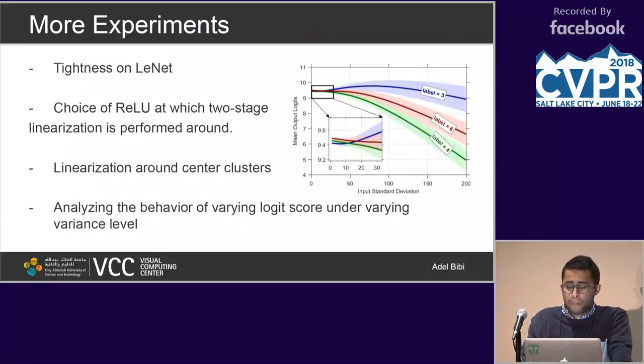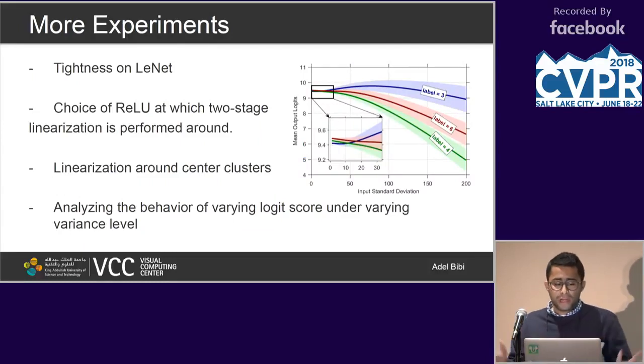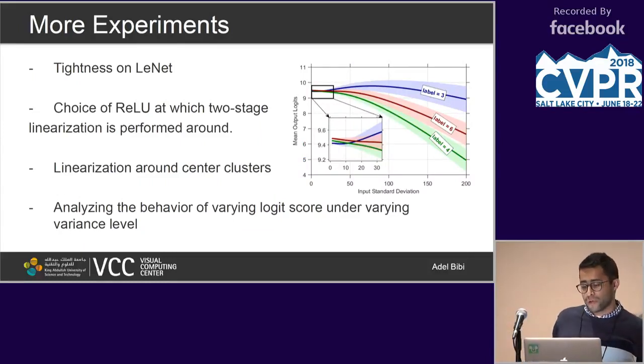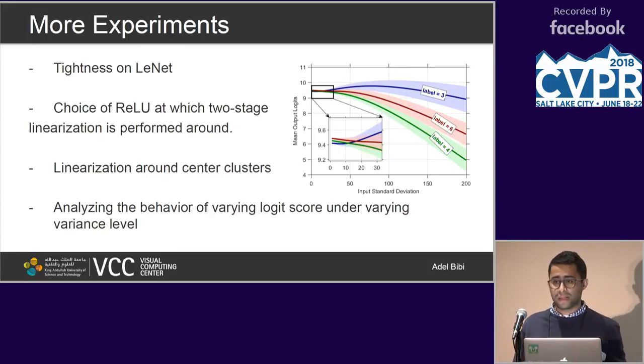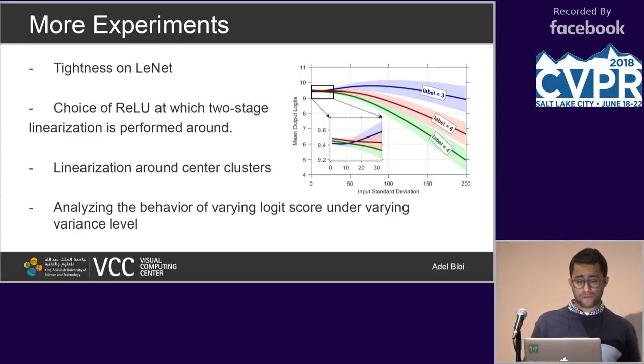Okay, so there are plenty of other experiments that I don't have time nor space to present, about tightness on LeNet, what choice of ReLU you have to make for better performance. Linearization does not necessarily have to be done with every single input. You can also now plot these expressions as a varying variance level at the input, which you see on the x-axis, and see how these logits interact with each other. Okay, that's for the poster session.